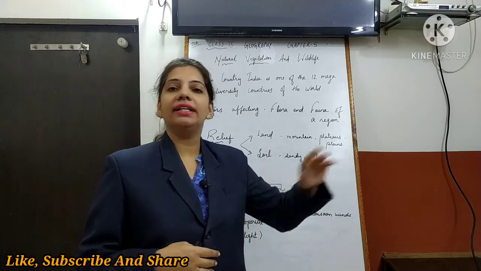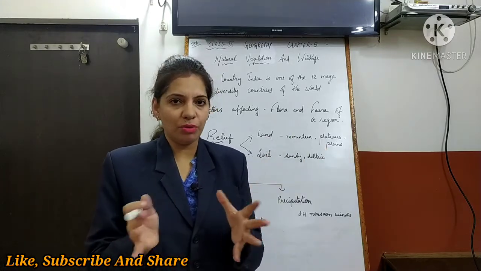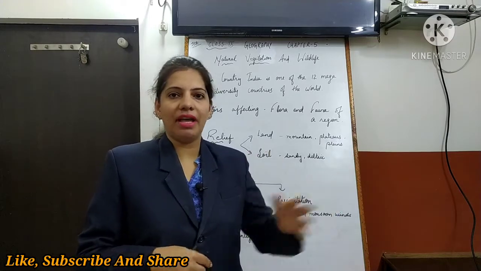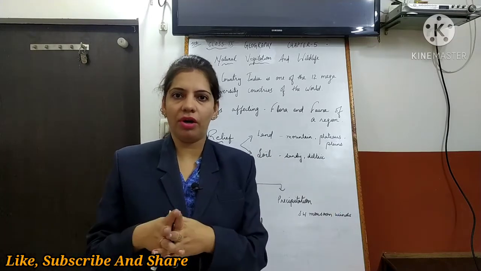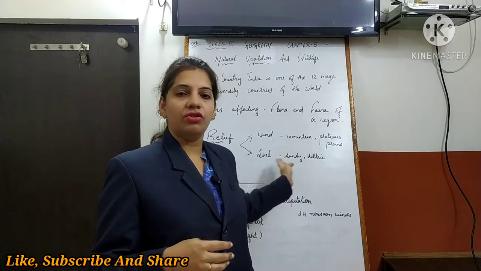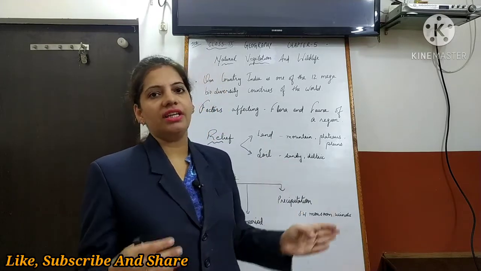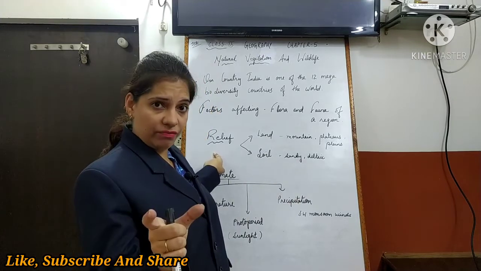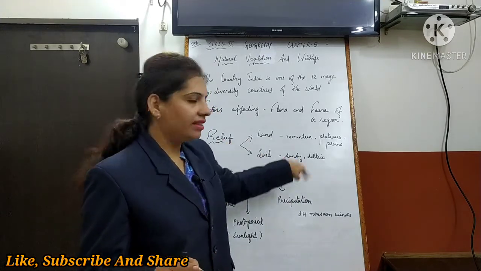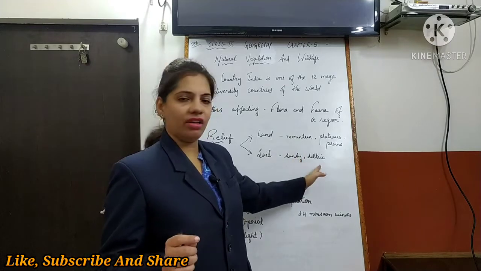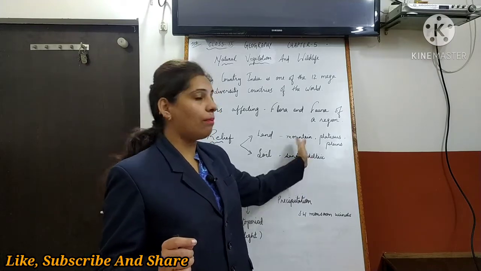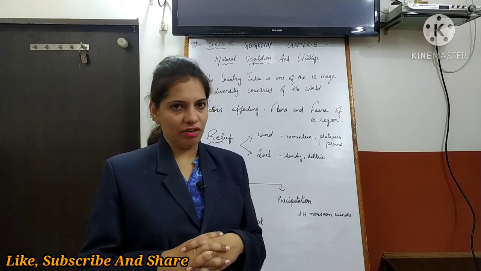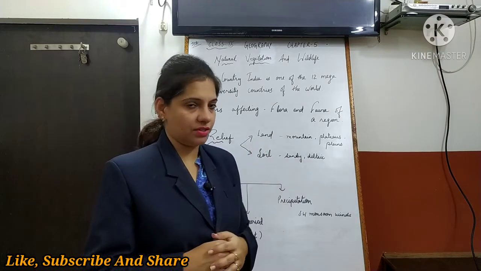And if you go to a deltaic region where the soil is very muddy and watery, full of moisture, there you will get mangroves, submerged in water. So both are opposite. Depending on soil, vegetation varies. That is under the topic of relief features: land and soil affect the vegetation. Here I have given the examples of how they can be opposite, with different vegetation in different areas. You will mention that in the relief features.